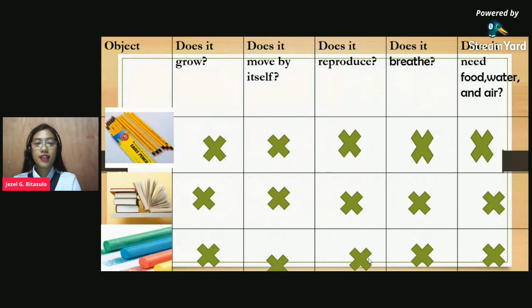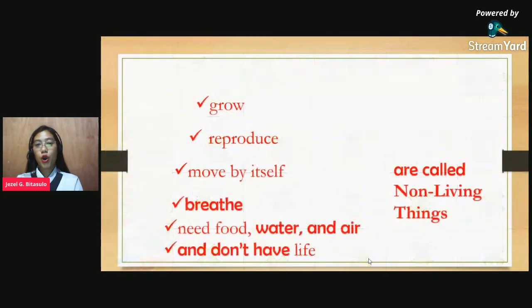So, these are the characteristics of these things. Pencil, book, and chalk cannot grow, cannot move by itself, cannot reproduce, cannot breathe, and don't need food, water, and air. They are called what?